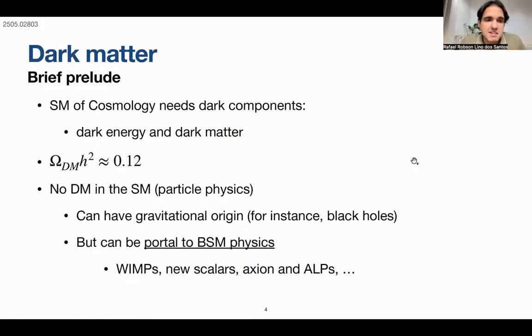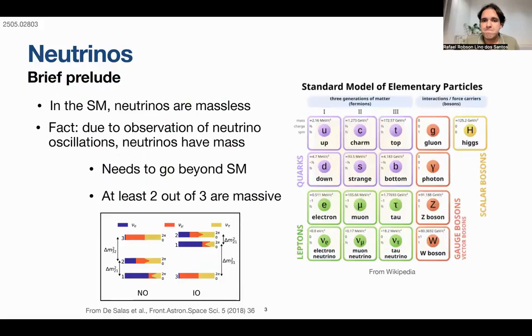Also, we know that if we try to apply the standard model of cosmology, we would need some dark components, dark energy and dark matter, a lot of them, but we don't know what this dark matter is, for instance. It can have a gravitational origin, or it can also be a particle. There are many different models, WIMPs, new scales, axions, axion-like particles, and so on, but nobody has detected them.